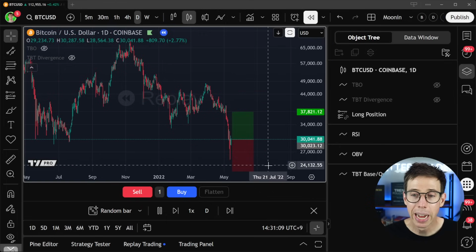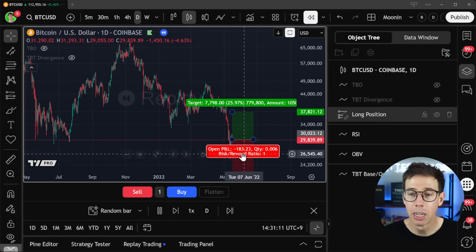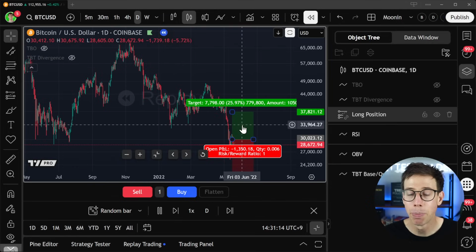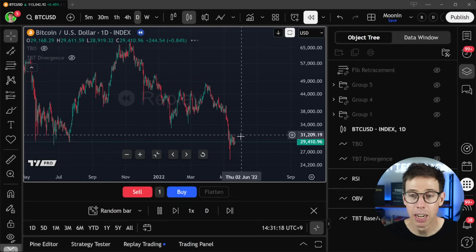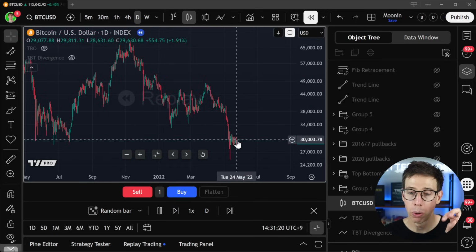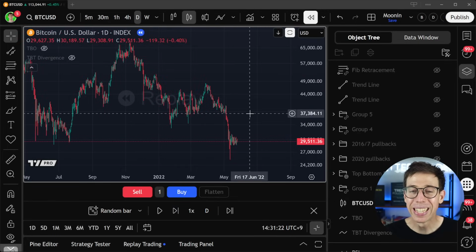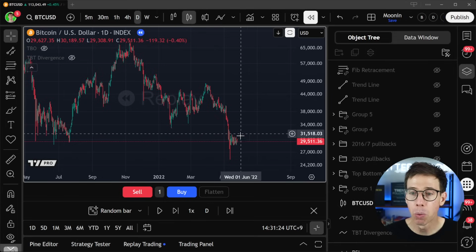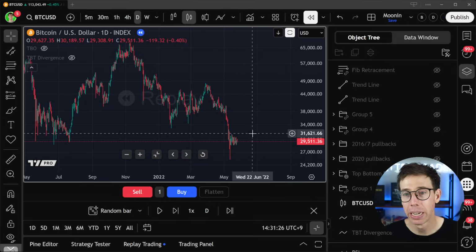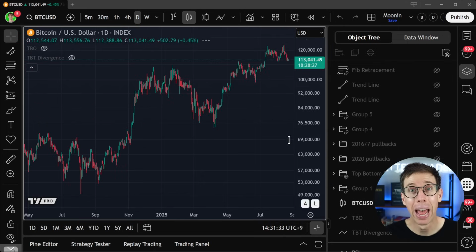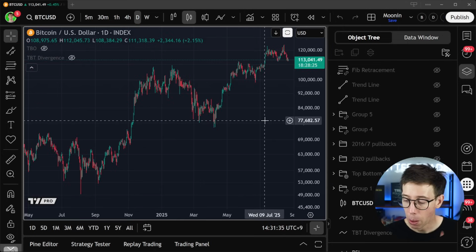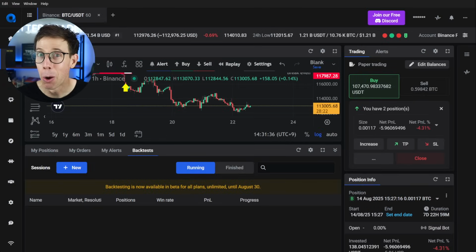This isn't really that helpful because as it goes on, I'm just going to see day by day by day by day. It's going to be painstakingly long time in order for this position to quote unquote close. So this isn't as helpful. Yes, we can watch to see how random bars played out. Yes, we could use TA, but we can't actually see our orders being executed in real time as this backtest plays out. Whereas with Altrady, we can.